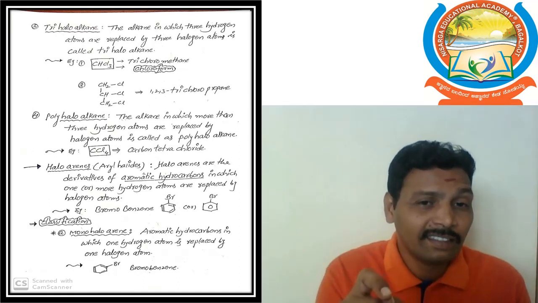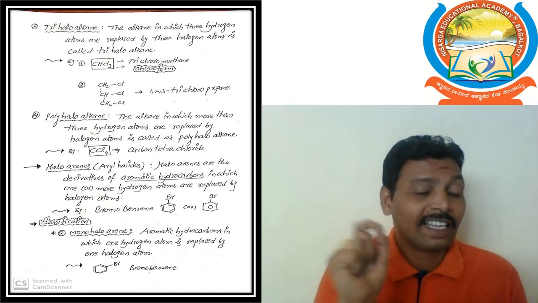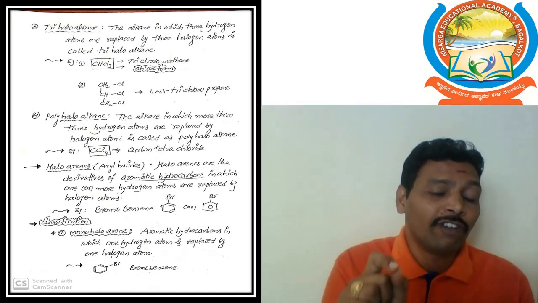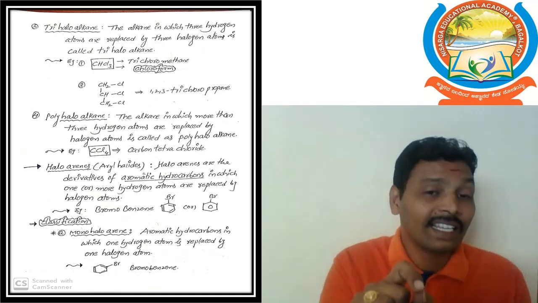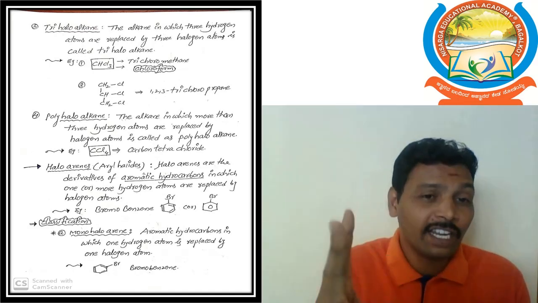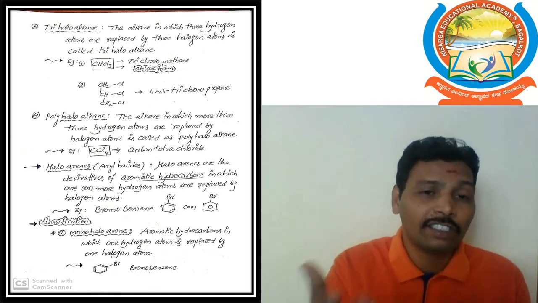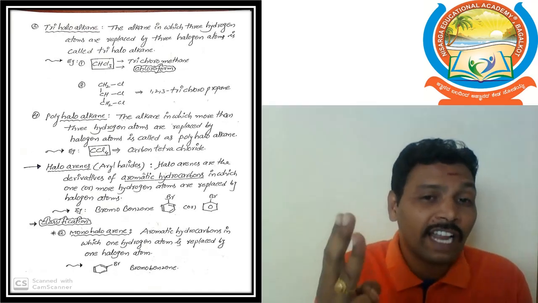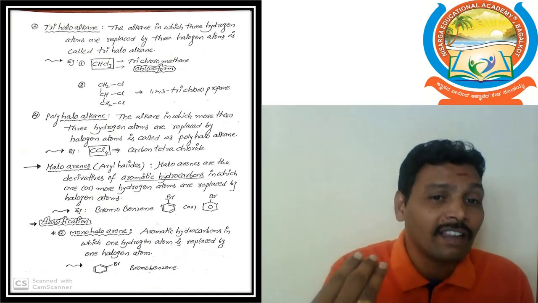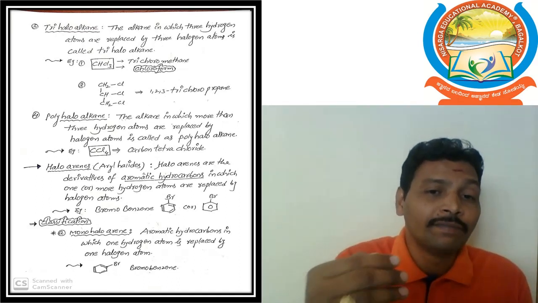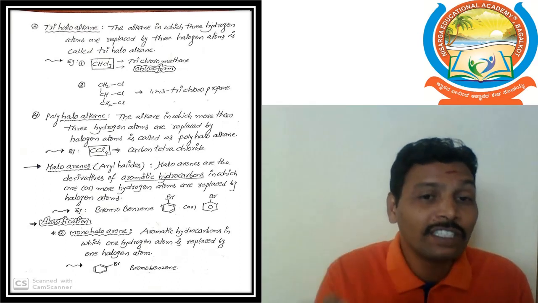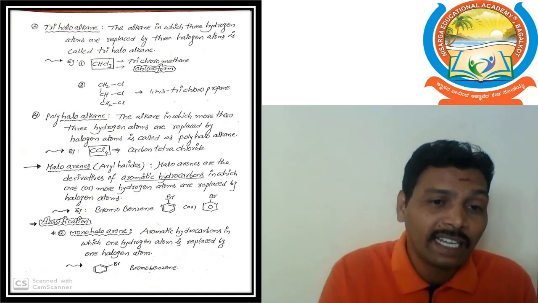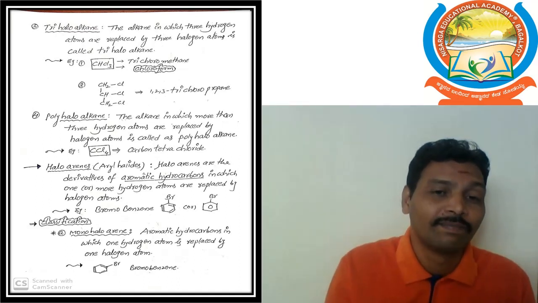So firstly we discuss monohaloalkane. What is the meaning? One hydrogen atom replaced by one halogen atom. Dihaloalkane. What is the meaning? Two hydrogen atoms are replaced by two halogen atoms. Like that, trihaloalkane. So 3 hydrogen atoms are replaced by 3 halogen atoms. Suppose if you remove more than 3 hydrogen atoms, then we can get the polyhaloalkanes.